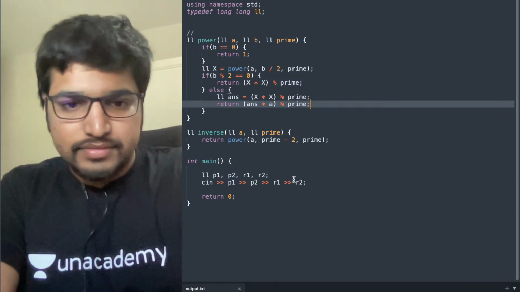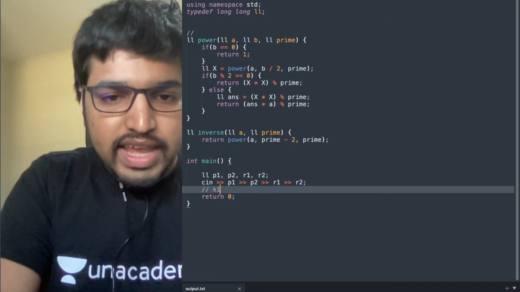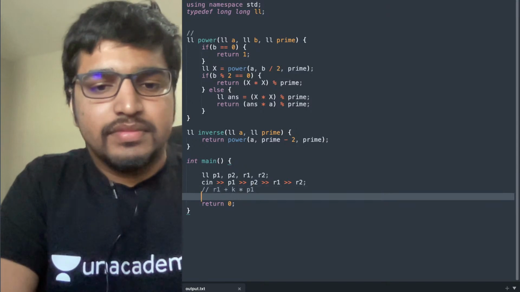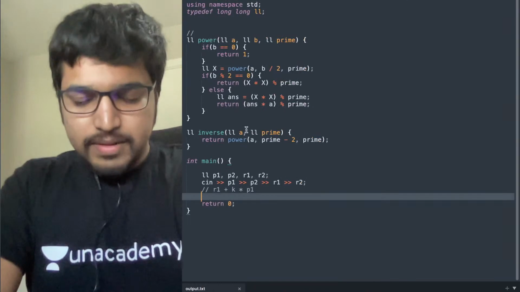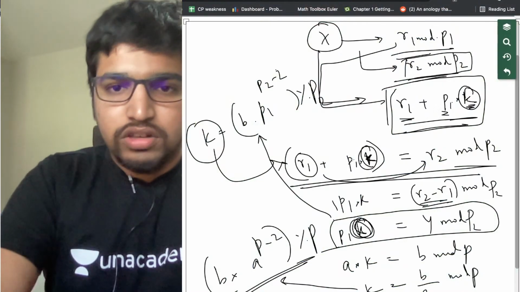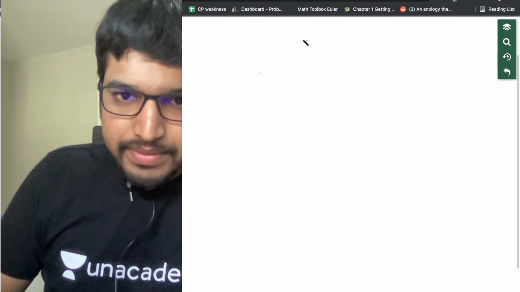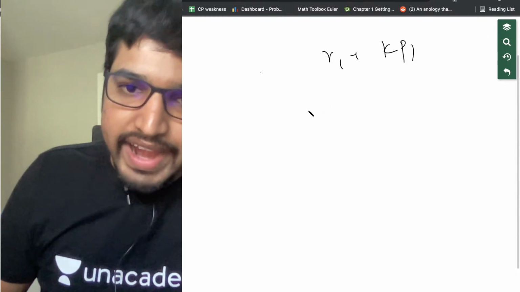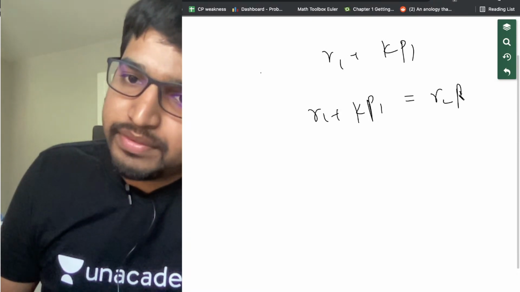We know all this. Now, we know that the answer is of the form r1 plus k into p1. Now, we need to find what k is, and we discussed it here. I'll write it again. It has to be of the form r1 plus k into p1, and r1 plus k into p1 gives the remainder r2 modulo p2.